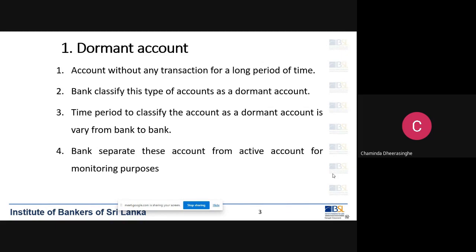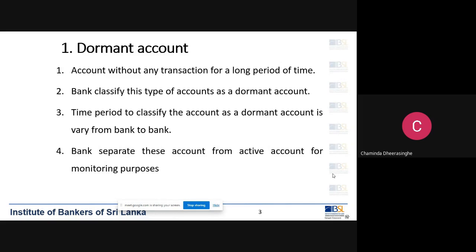One of those is the Anti-Money Laundering Act, which will be discussed with you by Mr. Ranga later. Remember, under the provisions of the Money Laundering Act, banks have a duty to prevent customers from laundering money.